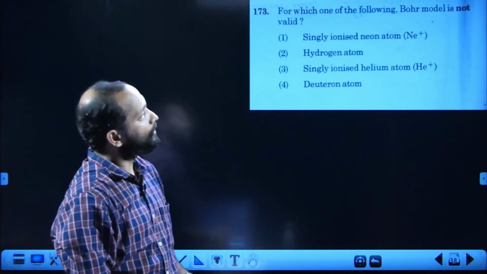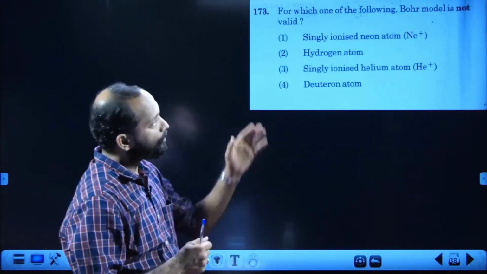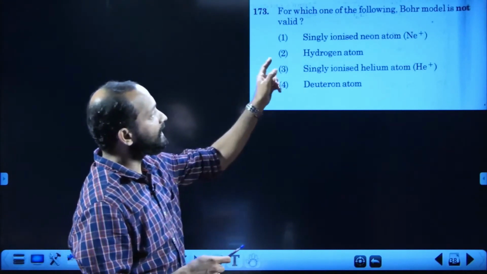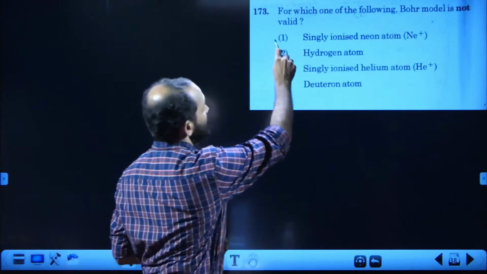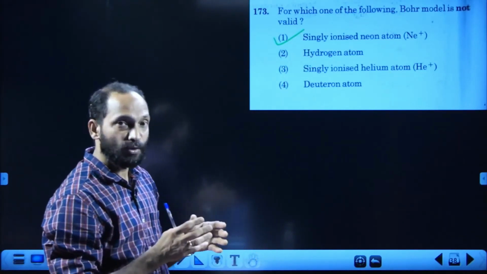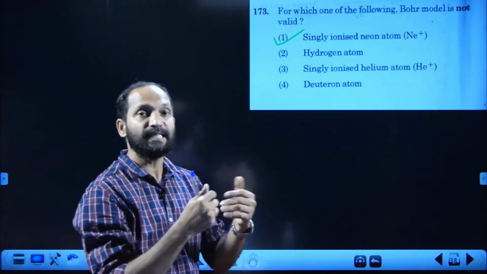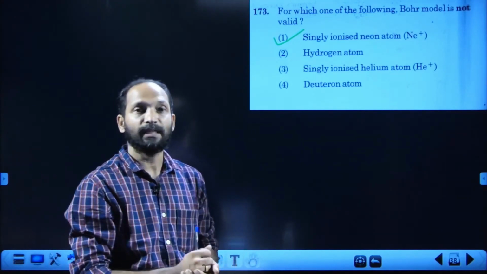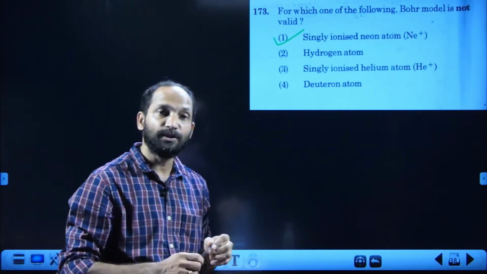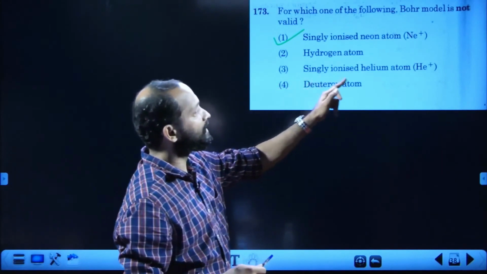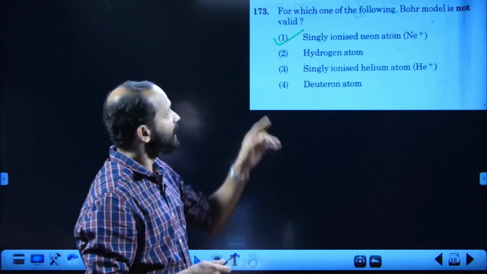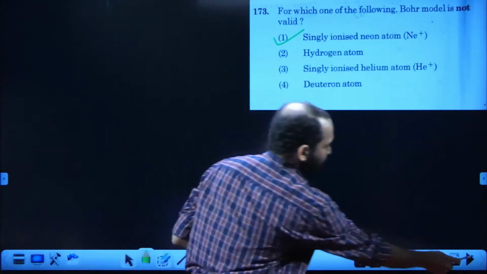For which one of the following is the Bohr model not valid? It's very important: is valid, is not valid. Bohr model is not valid for singly ionized neon atom. That itself is the correct answer, because for singly ionized neon it is not valid. For the Bohr model to be valid, the atom should be ionized in such a way that it contains only one electron in the orbits. Deuteron atom, that is possible. Deuteron means the nucleus of deuterium atom. Singly ionized helium is also hydrogen-like. But the answer is 173, first option.